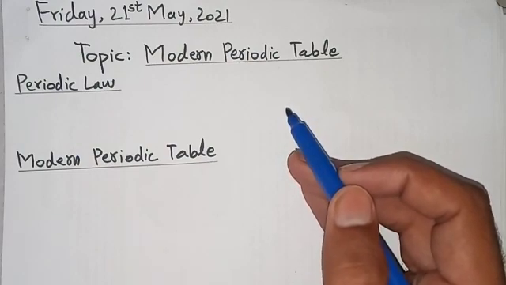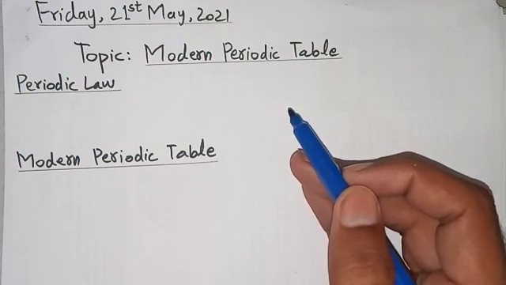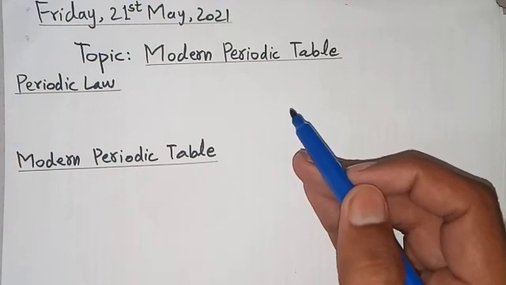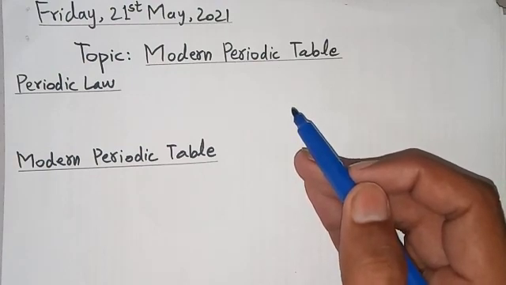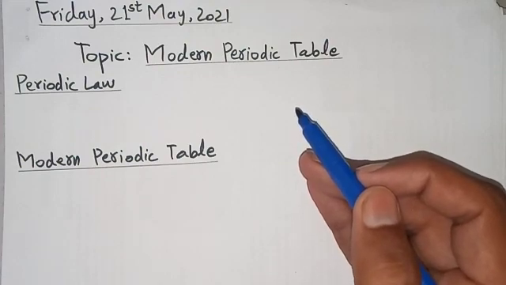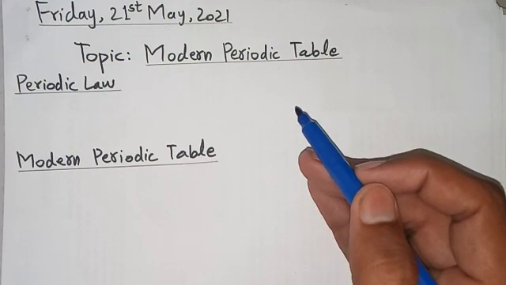For this, many chemists like Dobereiner, Newlands with the law of octaves, and Mendeleev tried to arrange the elements according to increasing atomic mass. But the modern periodic table is based on atomic number.